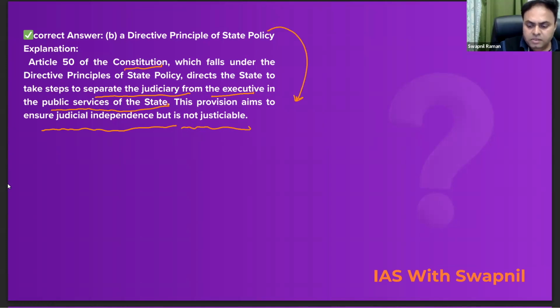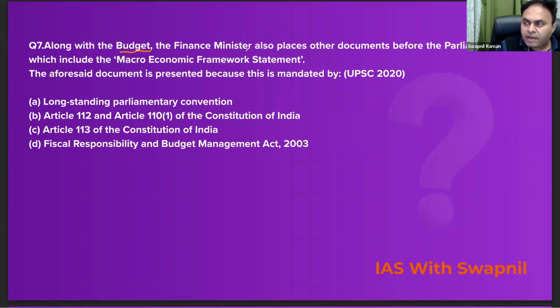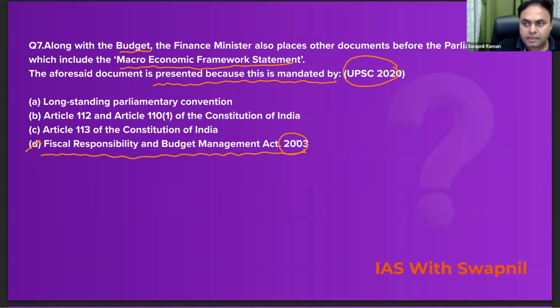Now let's move on to the next question. Along with the budget, the finance minister also places other documents before the parliament, which includes the macroeconomic framework statement. The aforesaid document is presented because this is mandated by, again, a previous year question, 2020. So the correct answer is D for Delhi. It is presented under the legal framework of the Fiscal Responsibility and Budget Management Act of 2003, right?